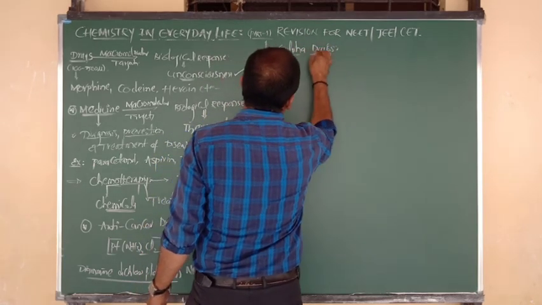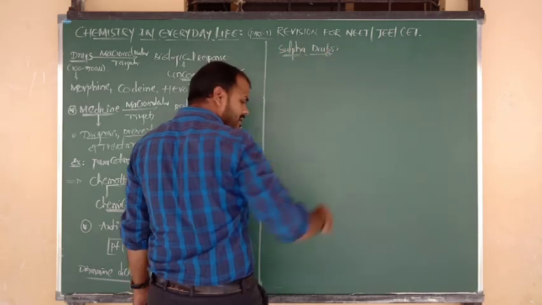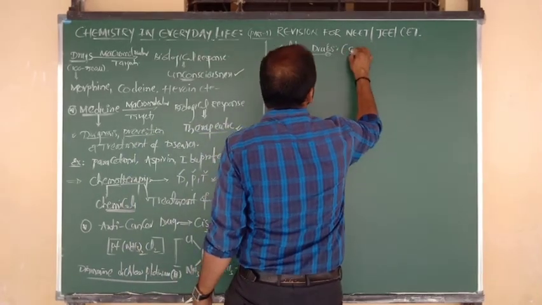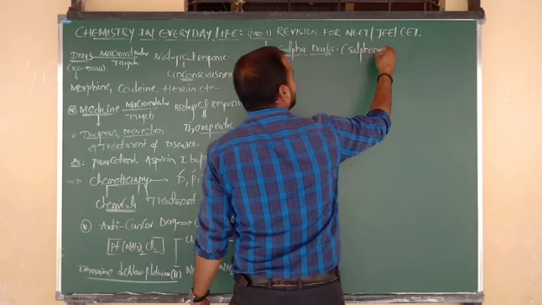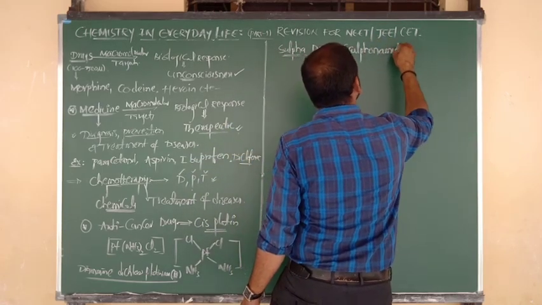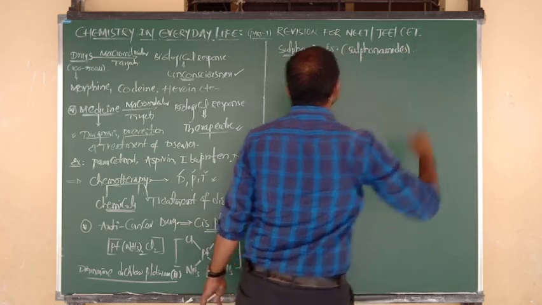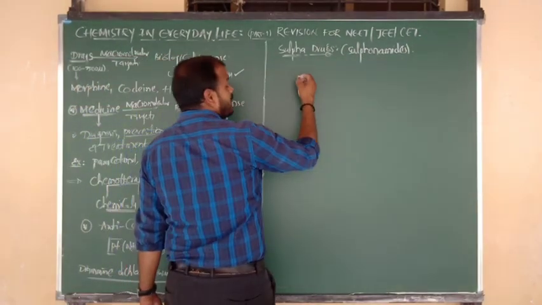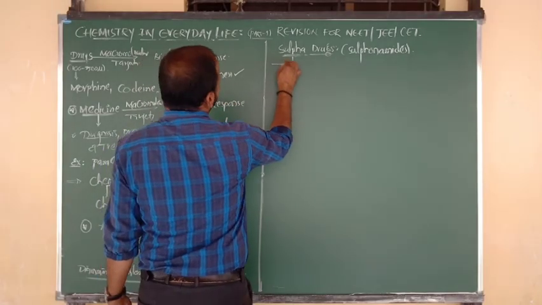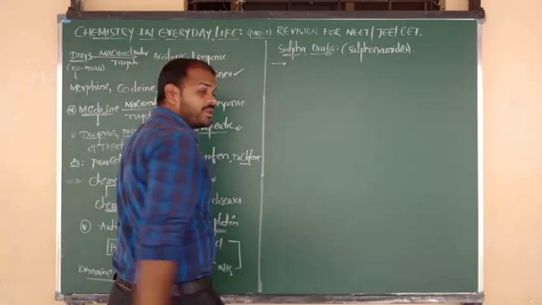Sulfur drugs, and as per the chemistry point of view, they are nothing but the sulfonamides. Sulfur drugs, or we can say sulfonamides. What will be the structure? Before going to the structure, I want to say just one use. So what is the use of sulfur drugs?